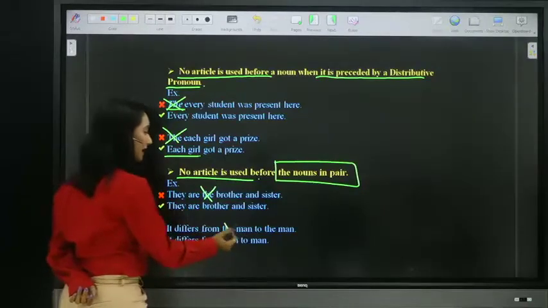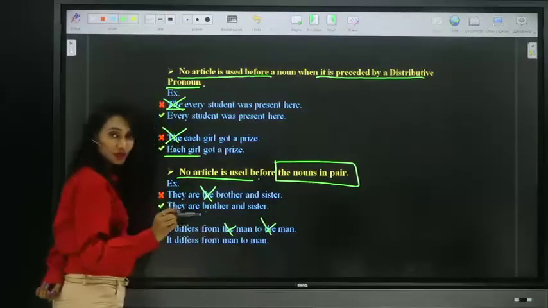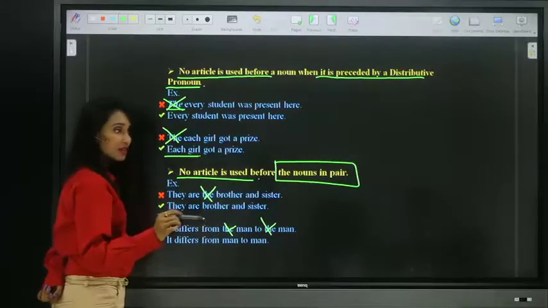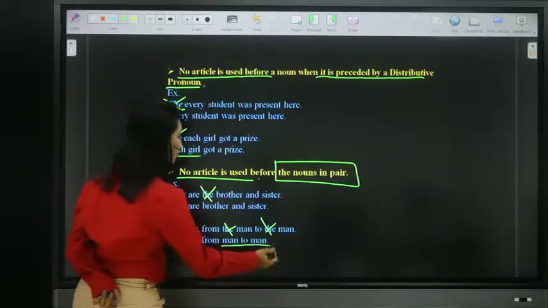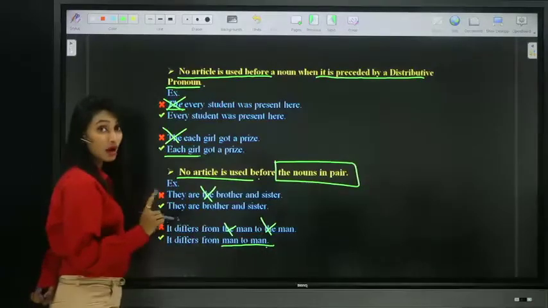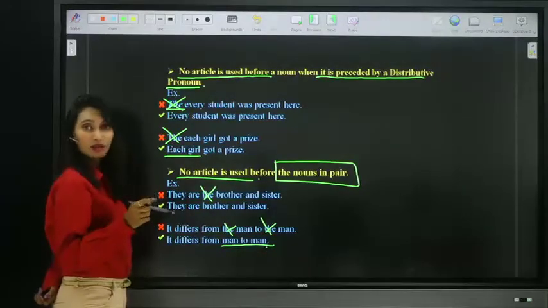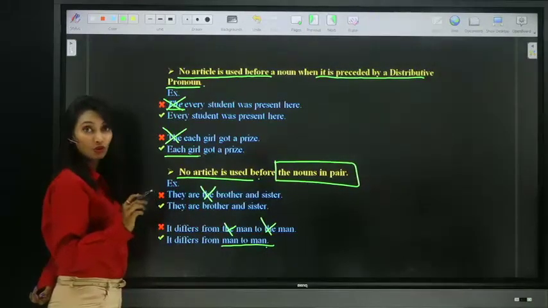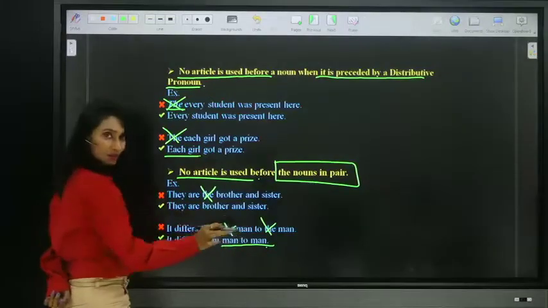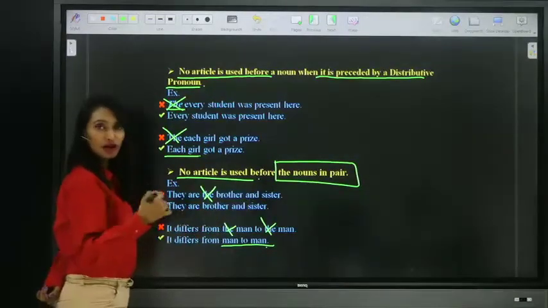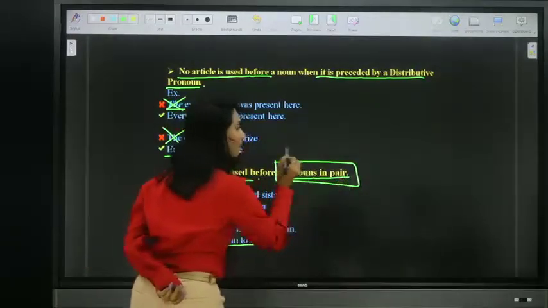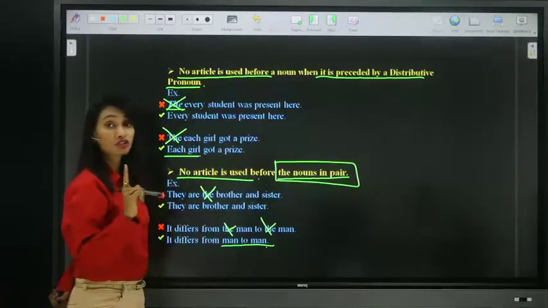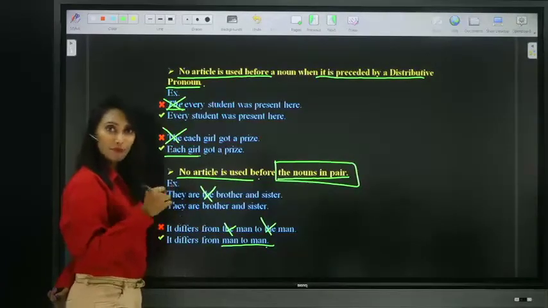Who is the man and the man? We are not particularizing a particular person. It can be anyone. So he differs from man to man. No article, not a man to a man or the man to the man. Simply man to man, brother and sister, husband and wife. So when nouns are used in pairs, do not use article before them.